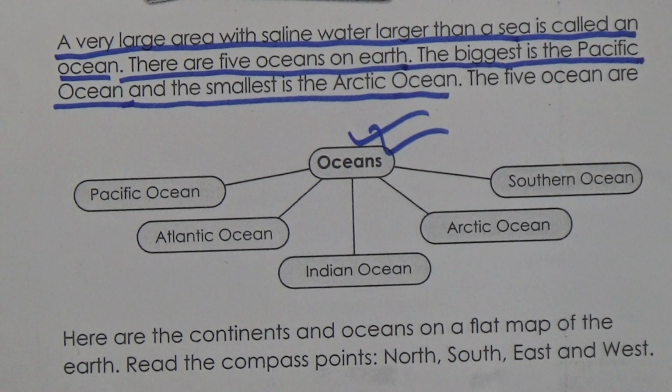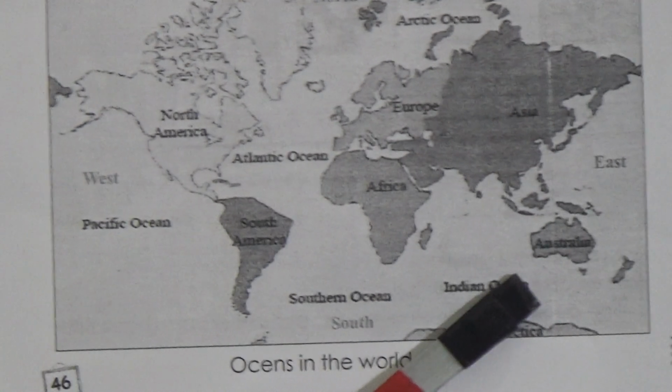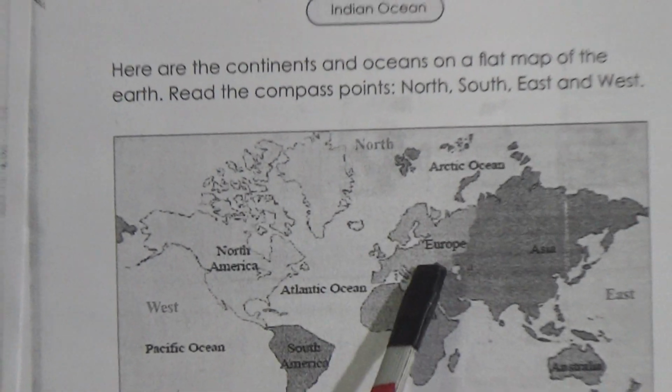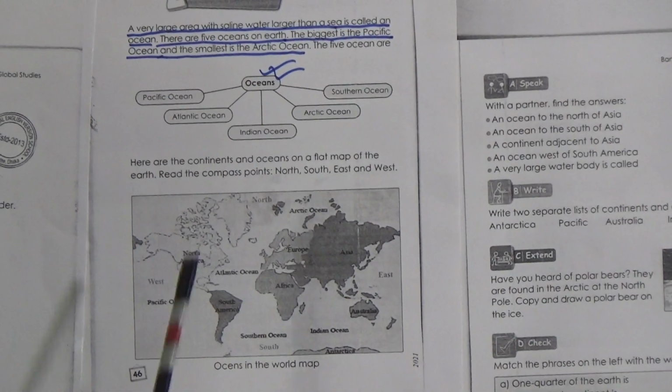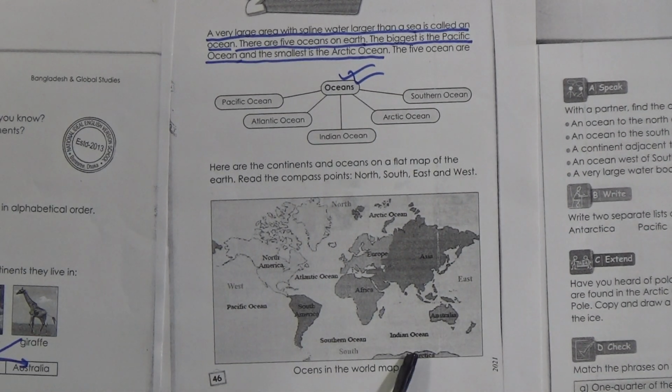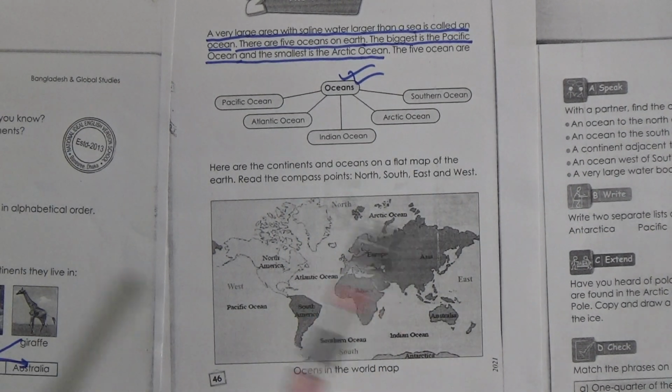Now Atlantic Ocean, where is Atlantic? Now look, there is the Atlantic Ocean. Here is the Indian Ocean. Then Arctic Ocean, where is the Arctic Ocean? Now look, there is the Arctic Ocean. And Southern Ocean, where is the Southern Ocean? This part is Southern Ocean. And where is Asia? This part is Asia, this is Europe, this is Africa, this is North America, South America, Australia and Antarctica. So you will find the 7 continents and 5 oceans in this map.